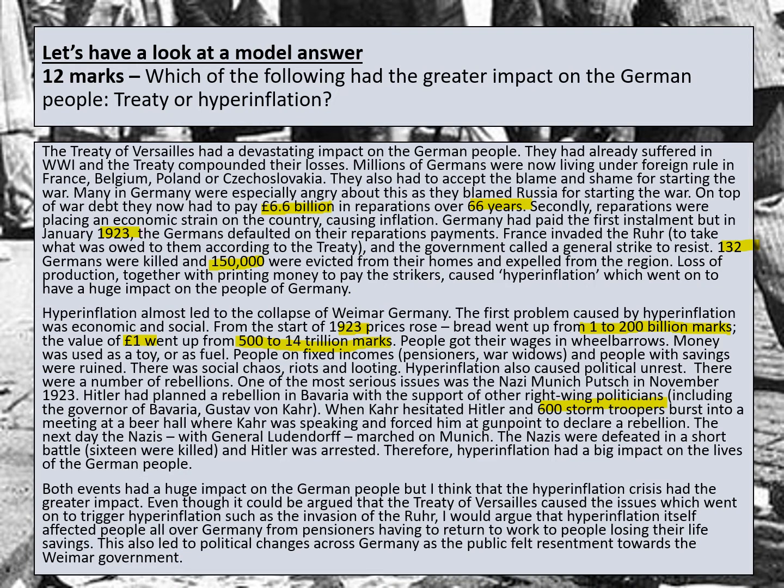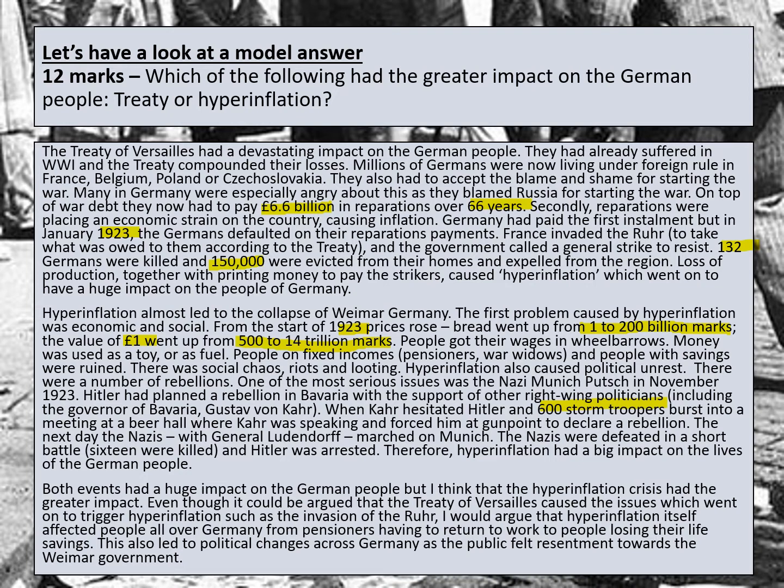Now you can see as well that there have been some direct links back to the question. So for example, in the first paragraph, when we talked about the Treaty of Versailles, we talked about what the Treaty of Versailles was, but we haven't just described the treaty and moved on. We've talked about why the treaty affected the people.